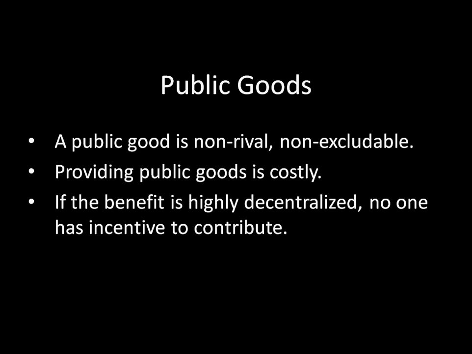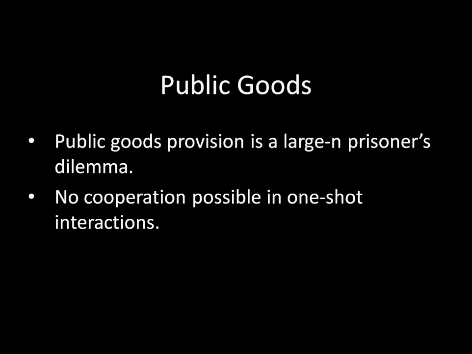So if the air that I'm polluting is just going up into the atmosphere, then that polluted air is getting diffused to all sorts of different countries, and so I am not internalizing most of the punishment for having dirty air. As a result, I might not be willing to pay the costs to clean up my air. So I have incentive to free ride because the benefit of clean air is diffuse and the costs are totally internalized to me. Now, what this means is that when we get into these sorts of collective action problems, where we all would benefit from paying this sort of cost and enjoying the benefit of, for example, clean air, we're essentially in a large-N prisoner's dilemma. So public goods provision is a large-N prisoner's dilemma.